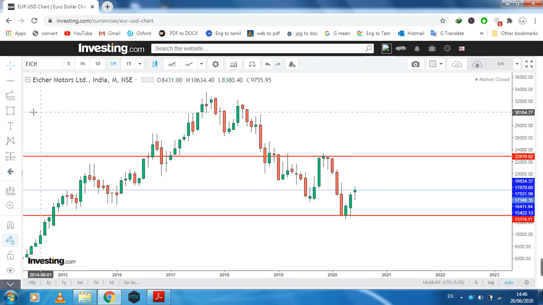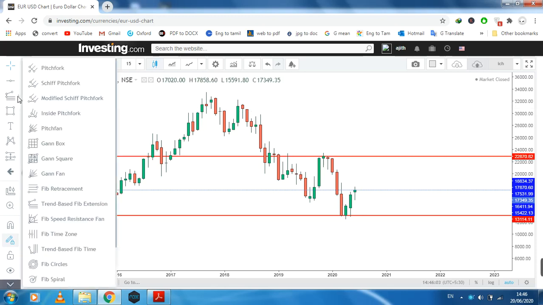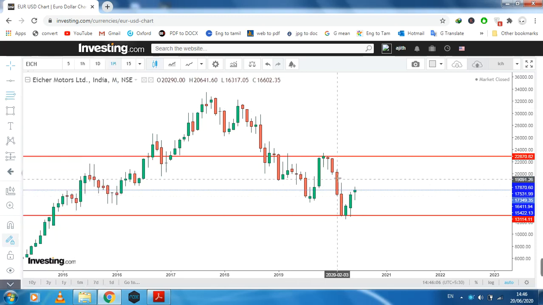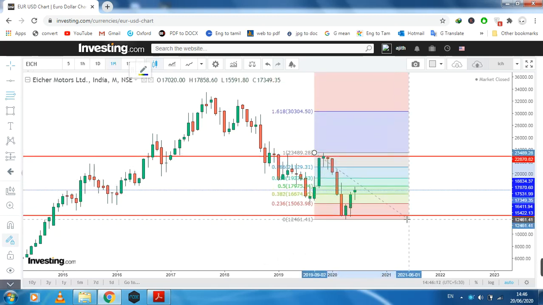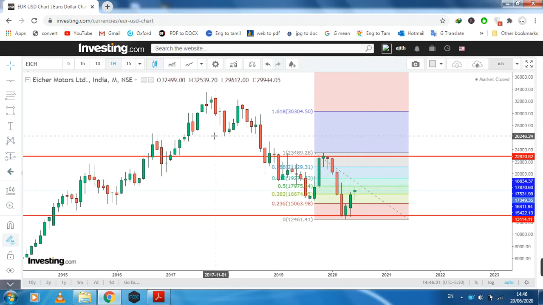Okay, we'll check with the Fibonacci retracement of the current market. It didn't touch 0.5, but the previous market normally touched nearly 0.5 to 0.78.